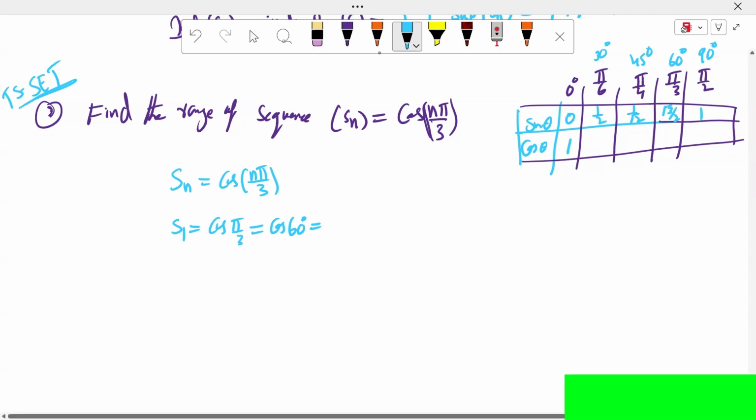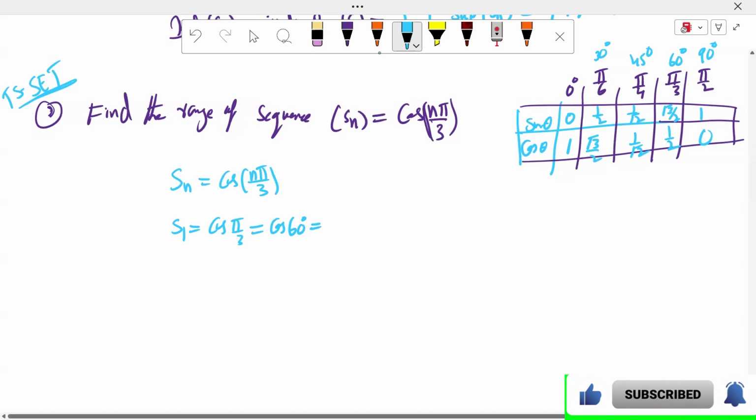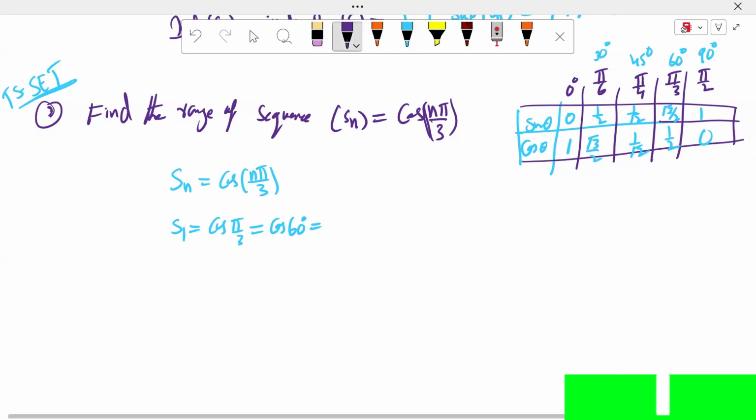Cos 0 value is 1. Reciprocal, sir: it is root 3 by 2, it is 1 by root 2, it is 1 by 2, it is 0. So what is the cos 60 value? What is the cos 60 value, sir, here? 1 by 2. 1 by 2.